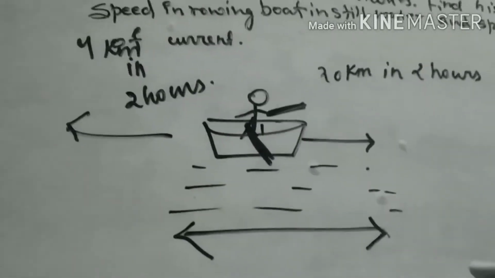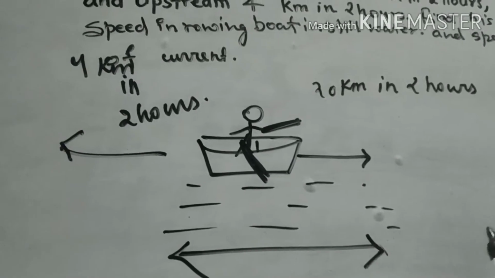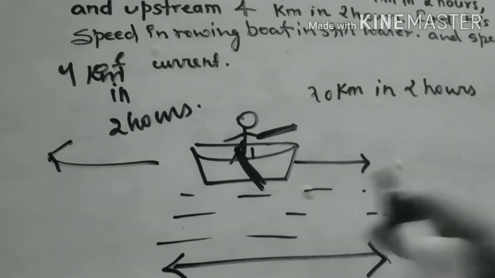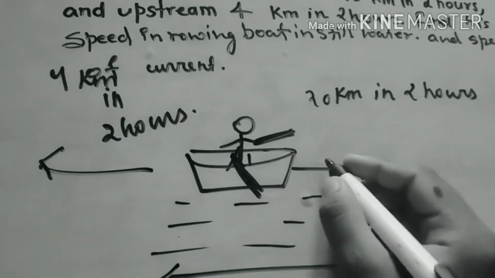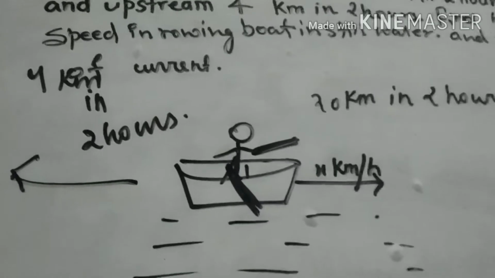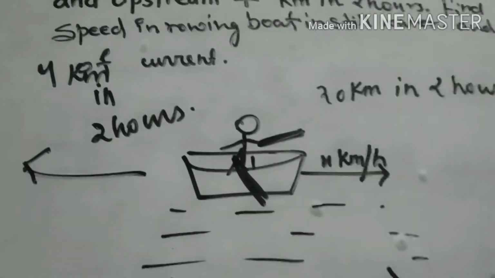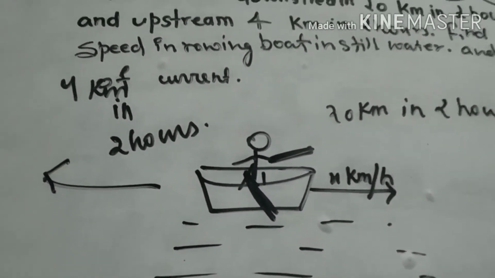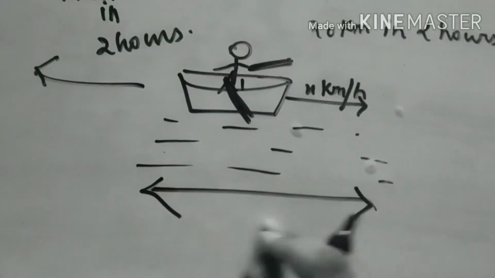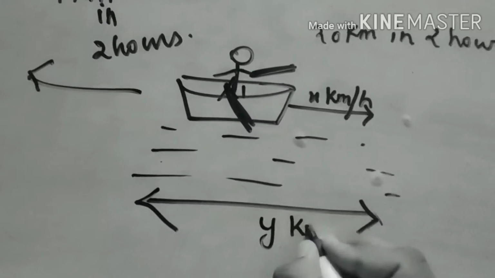Okay, so now we'll be solving this. We know that we have to consider the speed of the man. So let's say he is rowing with the speed of x kilometer per hour. It is not mandatory that you have to take x. You can take y, you can take a, b, c, d, whatever you want. This is the only thing, we can suppose and take anything in maths. Okay, and let us consider the speed of the stream be y kilometer per hour.